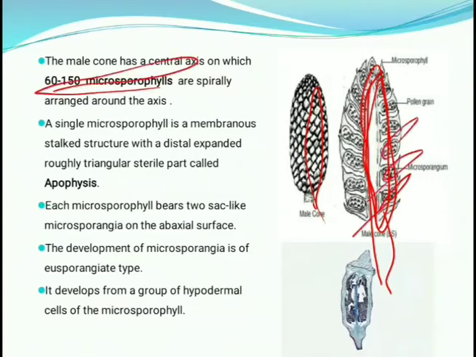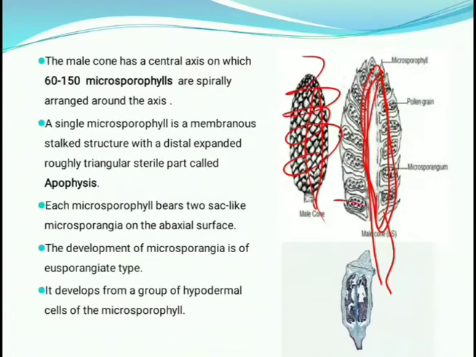You can see these are all microsporophylls, and they are arranged spirally. You can see the spirally arranged structure of the microsporophylls.